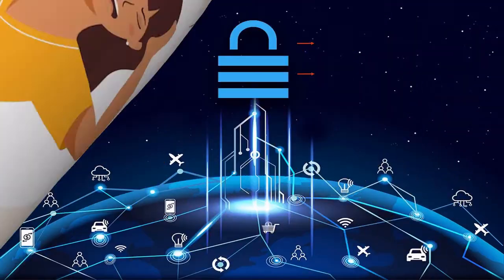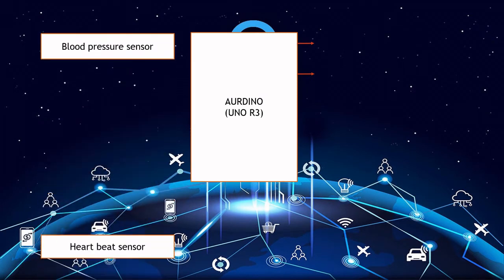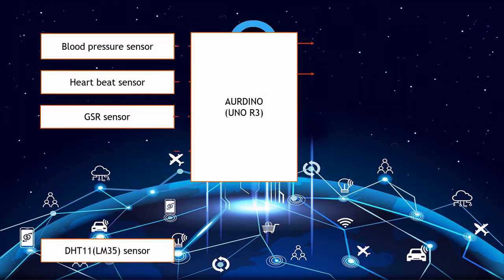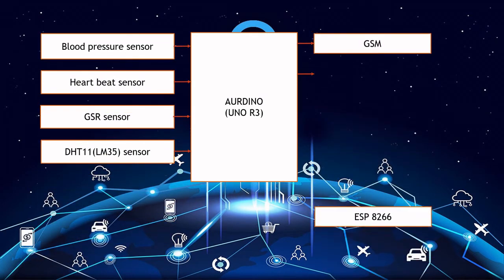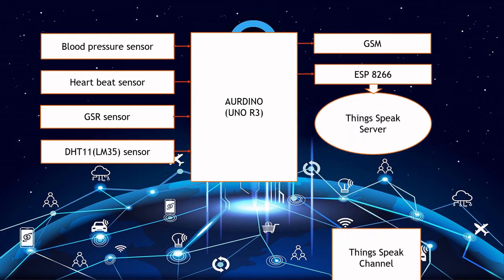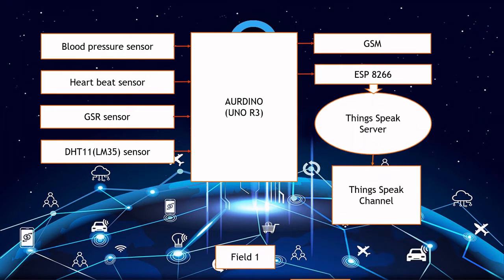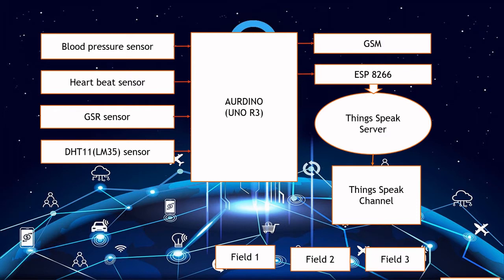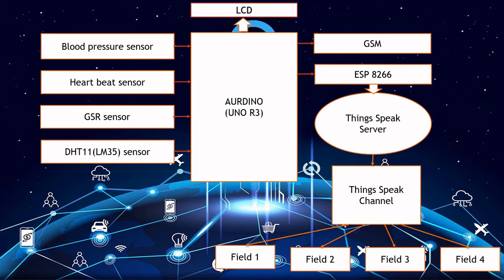This is the block diagram of the device. In the middle is the Arduino Uno, with the sensors on the left side, which are used in this device, and the channel or servers on the right side, and the LCD on top, which shows the result. The next slide will be discussed by Kundan Patel.